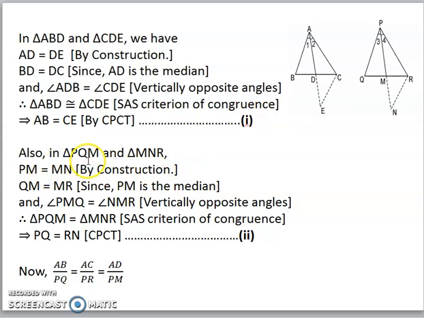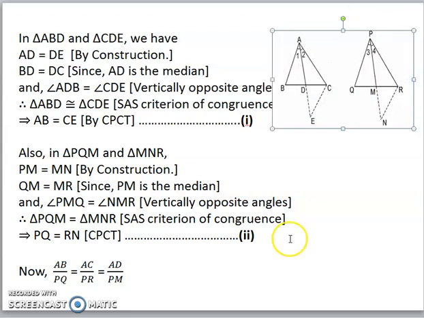Similarly, in triangle PQM and MNR, in a similar way we can prove them congruent. And by CPCT we can say that PQ and RN are equal. Now we have this ratio AB by PQ is equal to AC by PR is equal to AD by PM.